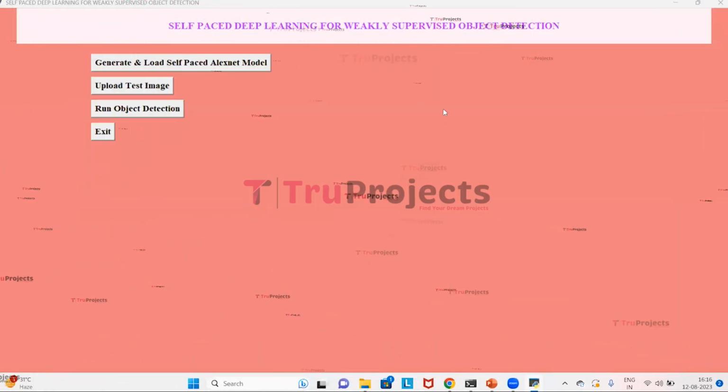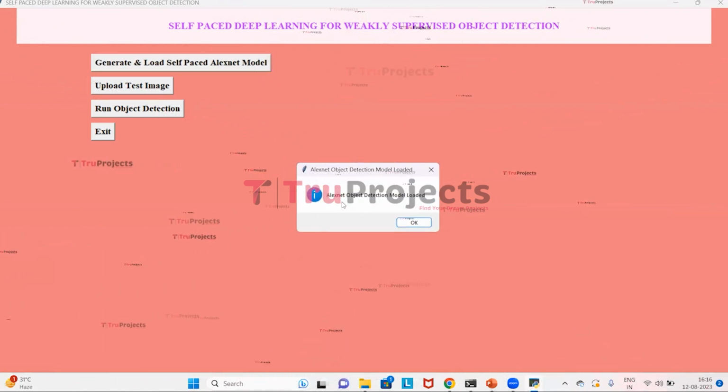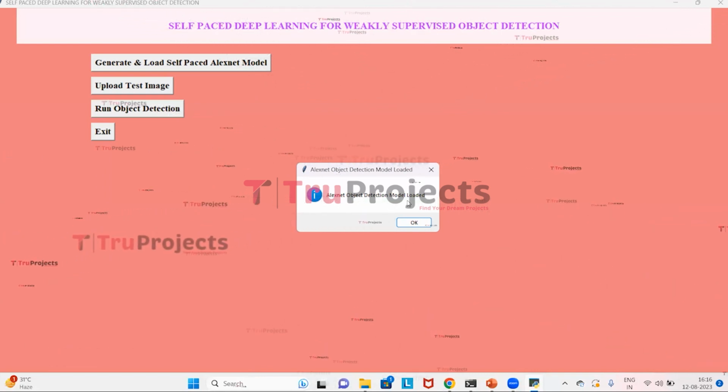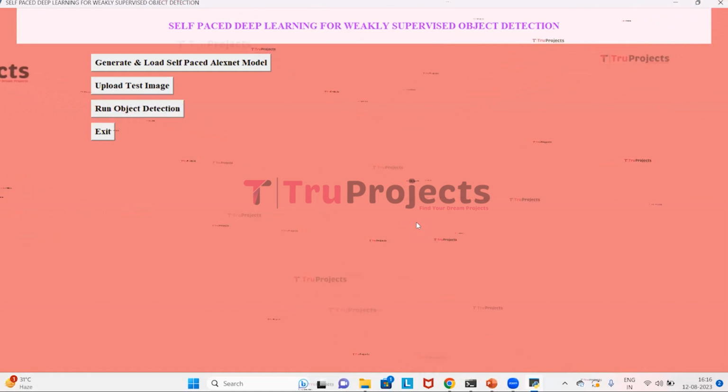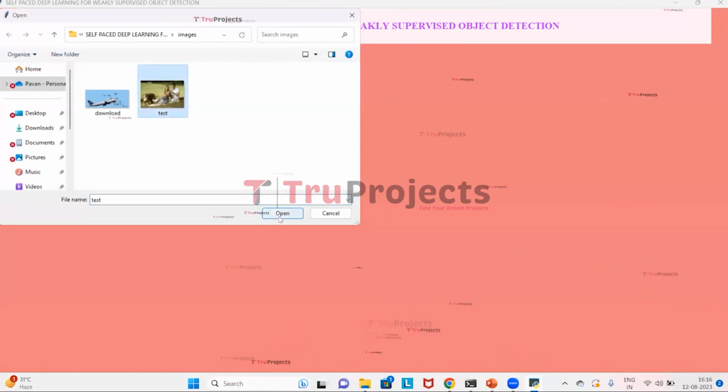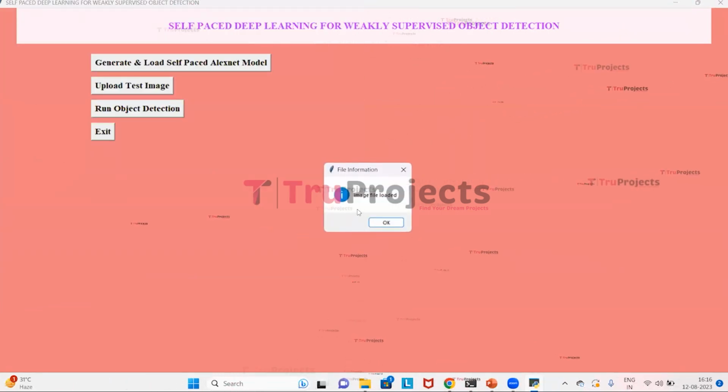This is the graphical user interface of the project. With this, we will be interacting with the program, and this is created using the Tkinter library. First we need to generate and load the model. For that, we need to click on the button generate and load self-paced AlexNet model. Here it is showing the confirmation that the AlexNet object detection model is loaded. Now we need to click on the button OK. Now we will be uploading the test image to detect objects. Here I will select this image and click on open. Here it is showing the confirmation that the image file is loaded. Now we'll click on the button OK.